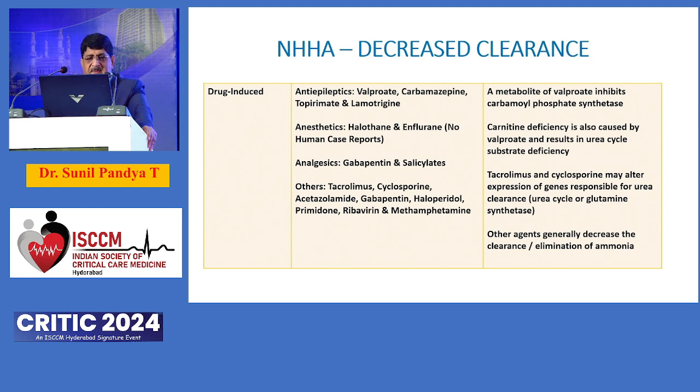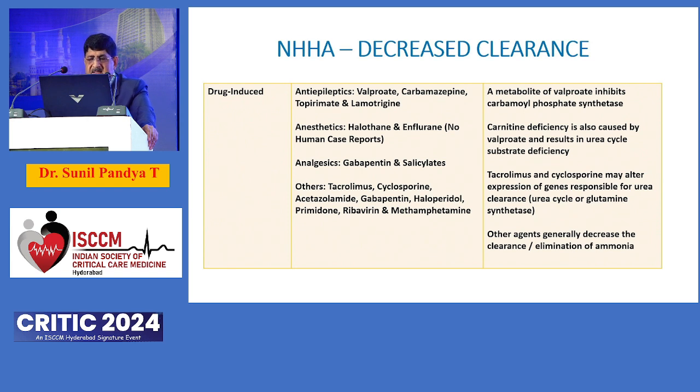production. Carbamazepine and topiramate are less likely, but they can also impair. Basically, the metabolite of valproate acts at CPS 1 in the mitochondrial level of the urea cycle, and it impairs or retards the production of urea and the clearance of ammonia. Inhalation anesthetics like halogenated agents have also been employed in animal studies, but fortunately there are no human case reports of inhalation anesthetics causing hyperammonemia.